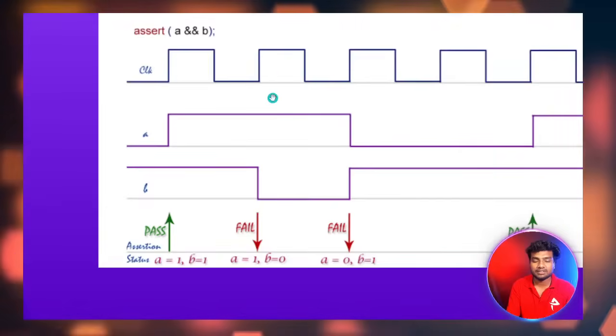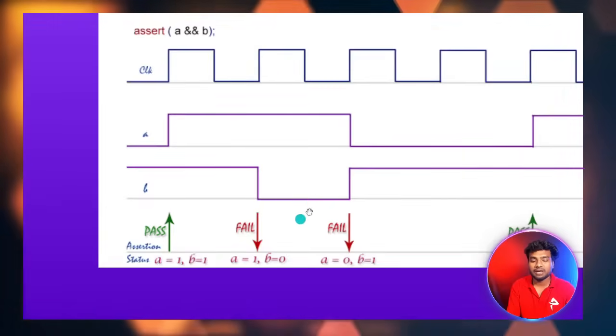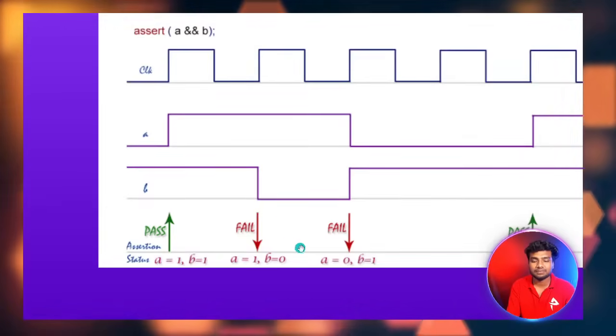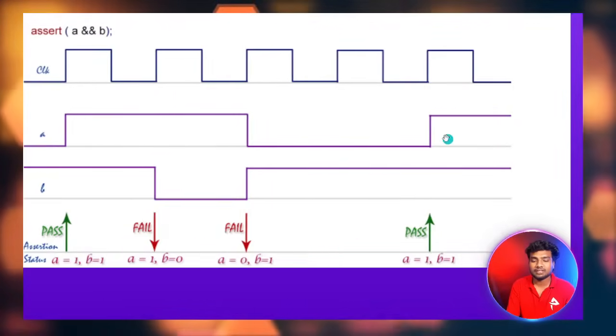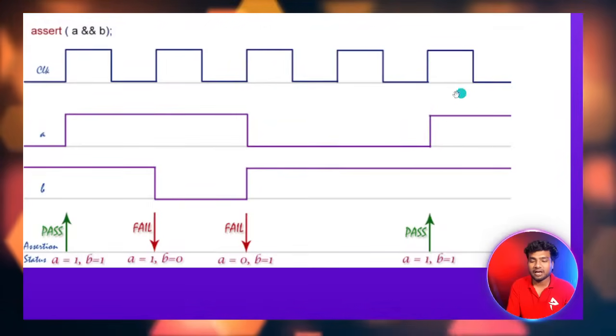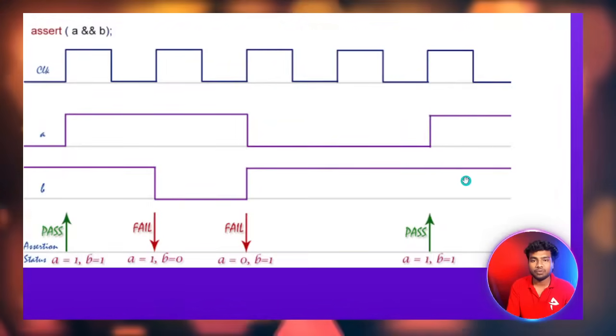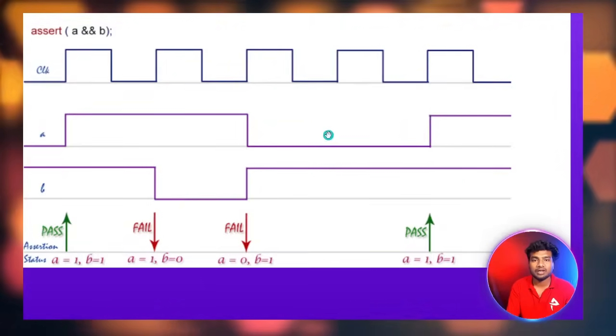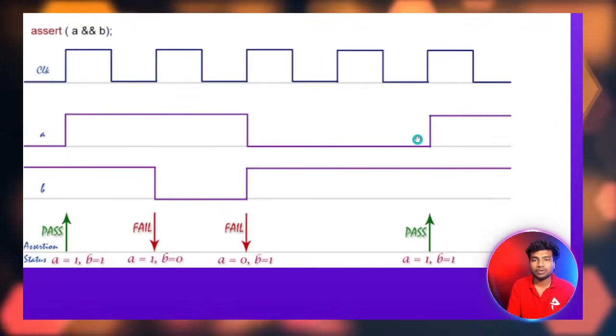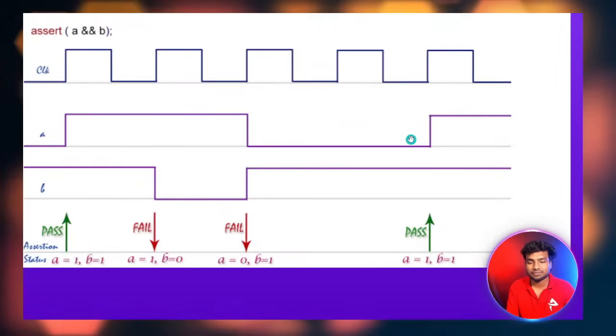In the second pass, a is 1 but b is 0, so the assertion failed. Here in this pass, a is 1 and b is 1, so the assertion will pass.